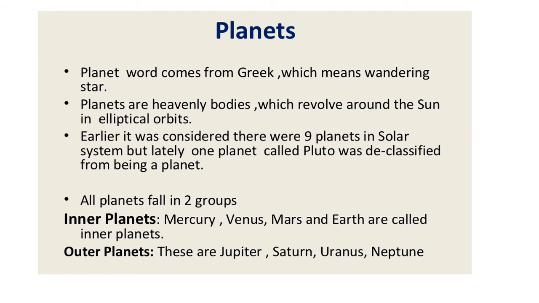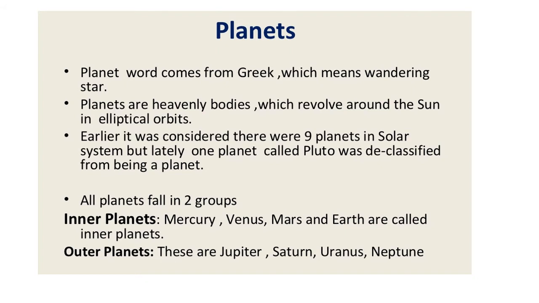Okay, now the 8 planets that we have, they fall into 2 groups, 2 categories. Now they are inner planets and outer planets. Now inner planets are Mercury, Venus, Earth and Mars. Okay, now they are also called terrestrial planets. That means they are small and rocky. Okay, and outer planets which are Jupiter, Saturn, Uranus, Neptune, they are called outer planets.